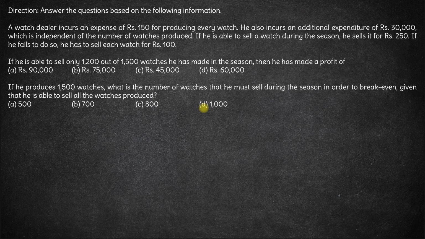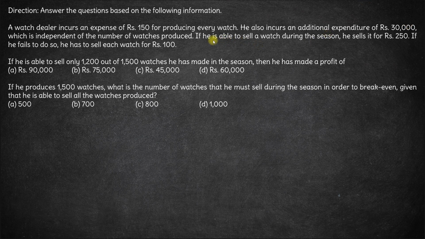Hi. Here in this question we have a watch dealer who incurs an expense of 150 rupees for producing every watch. He also incurs an additional expenditure of 30,000 which is independent of the number of watches produced. So 150 is the cost of producing each watch, and on top of that this is a fixed cost for producing any number of watches.